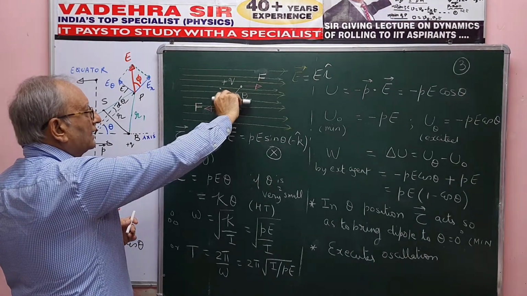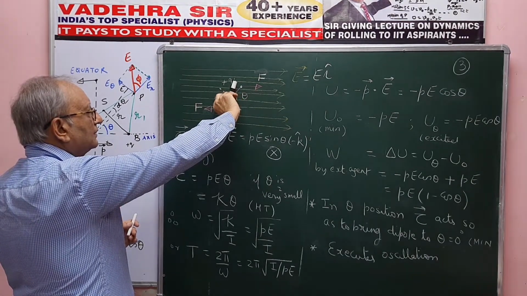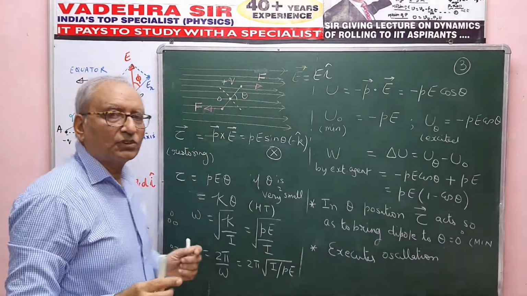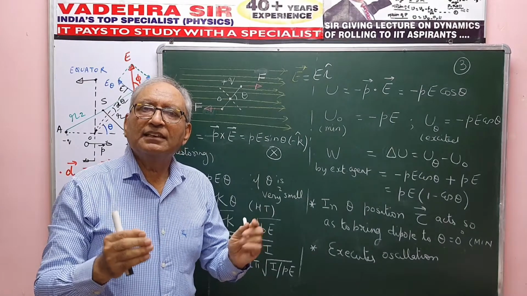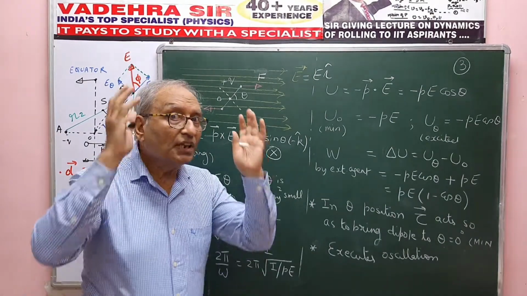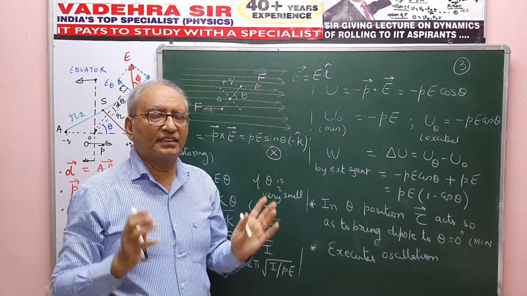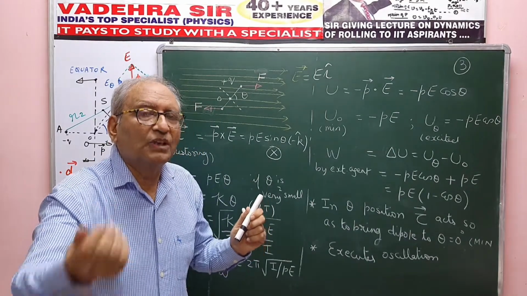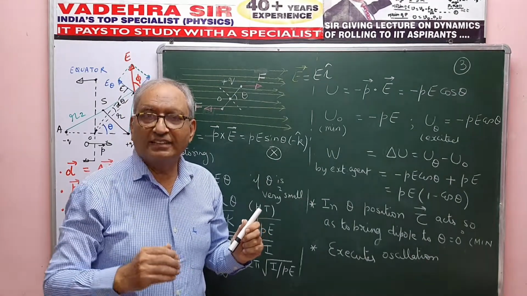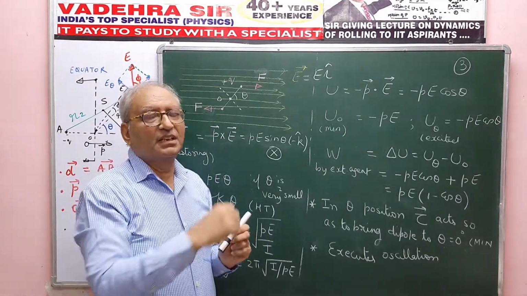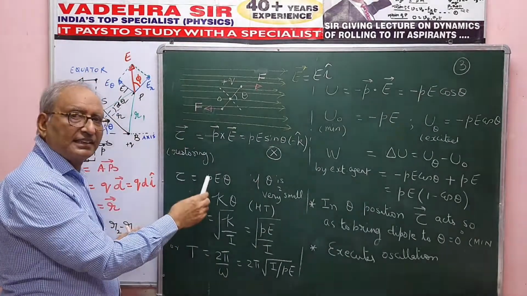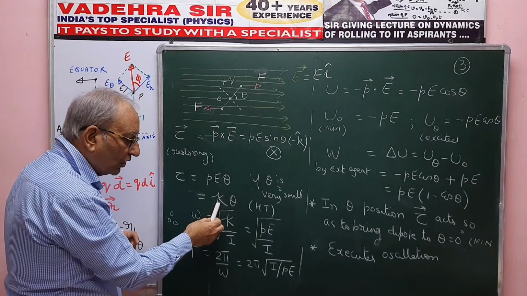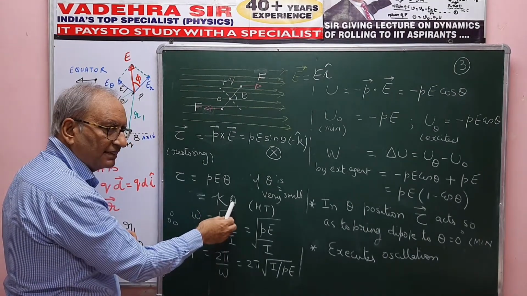Once we have done that, normally the dipole, while coming here, because of inertia, will overshoot. Then torque will act anti-clockwise, then clockwise, then anti-clockwise, clockwise, and the dipole would begin to execute angular oscillation within the field. If theta is small, we can show that this angular oscillation is angular SHM, because the restoring torque in the disturbed, excited position, I have shown, is Hooke's constant K slash multiplied by theta.